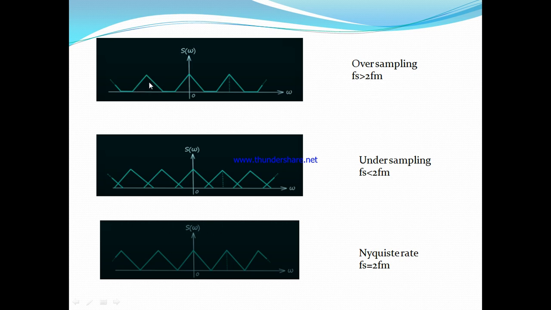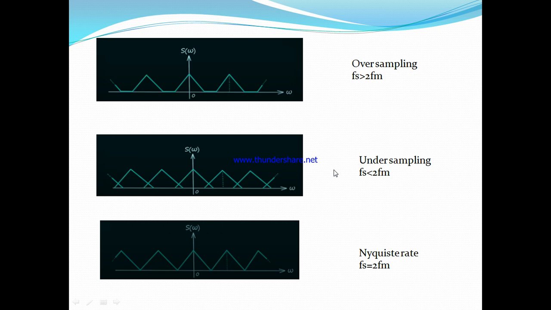In the diagram, under this condition the frequency spectra of the samples are not touching each other. So when you recover the signal using a low pass filter, it will not be distorted. The original signal can be easily recovered from the sampled signal by the use of a low pass filter.